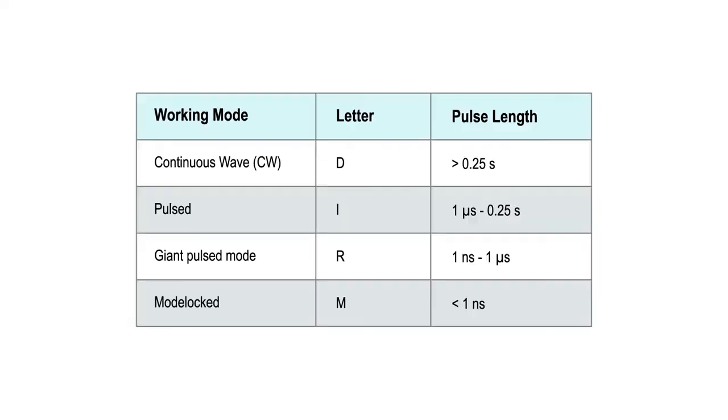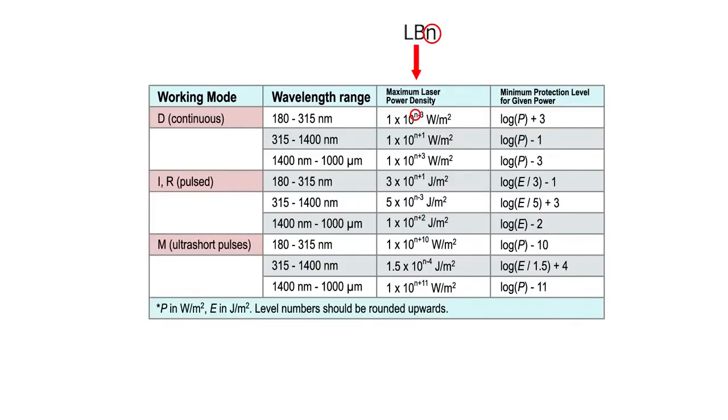You might want to explain what those letters and numbers are. Right. So for the working modes, D stands for CW, I for pulse mode, R for giant pulse mode, and M for mode locked. The LB factor indicates the lower limit of the optical density. So LB3 means the OD is greater than 3, or transmittance is less than 10 to the negative third.